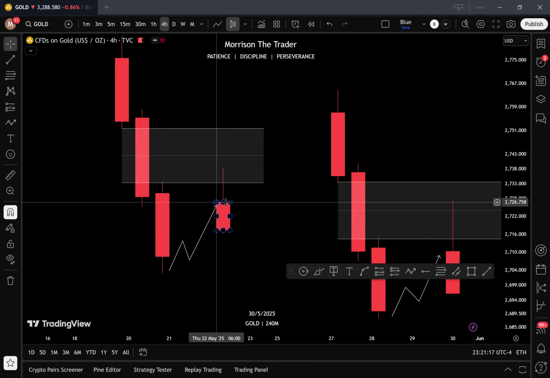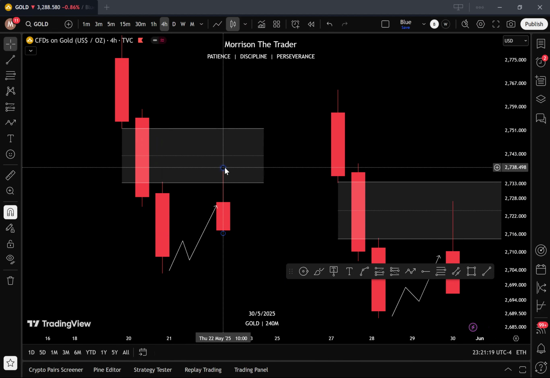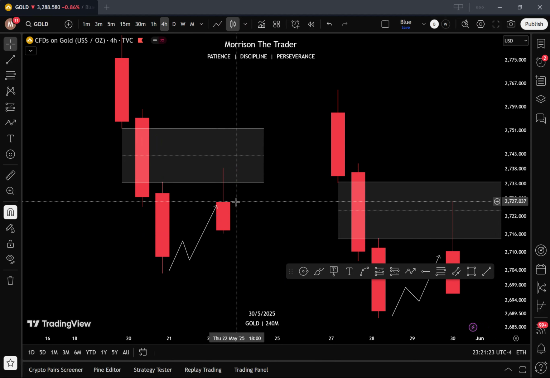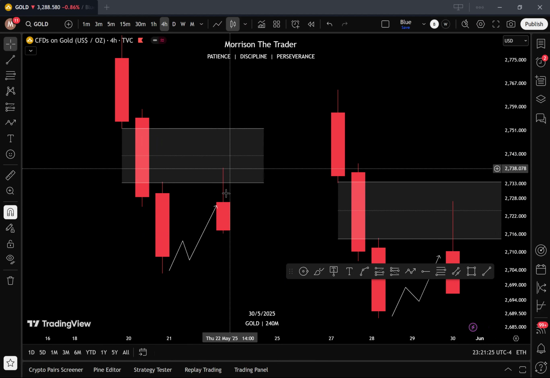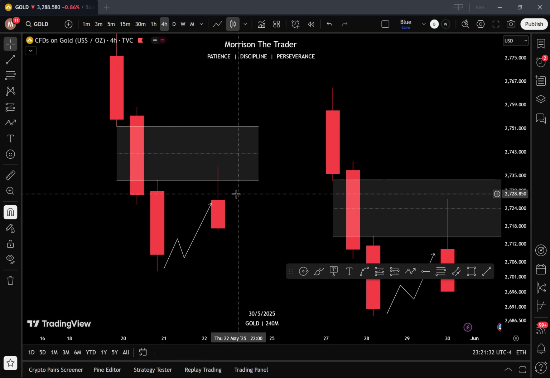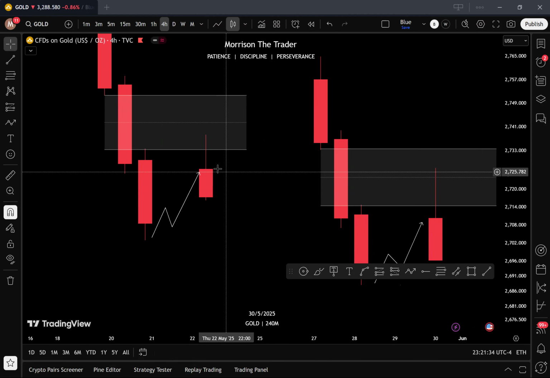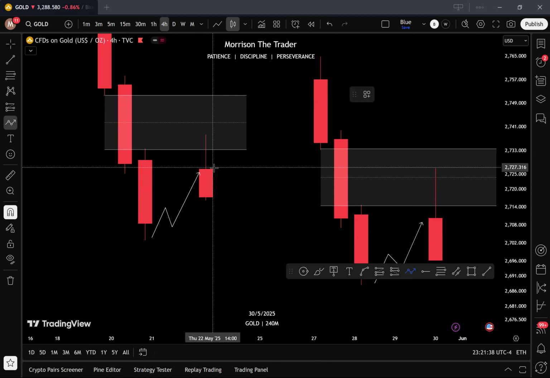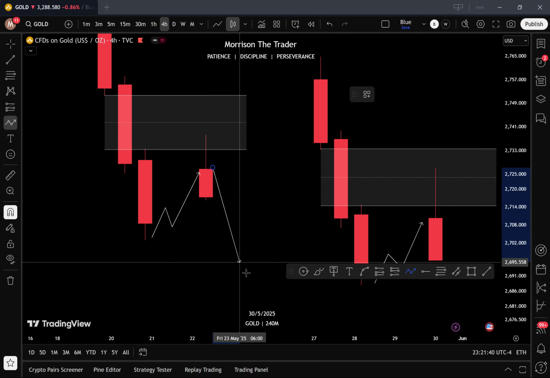So we expect this candle to enter the fair value gap and then close outside. It leaves the wick in the fair value gap. When it happens like this, then you know that price wants to trade lower. So when it gets into that and closes like this, price can continue lower.